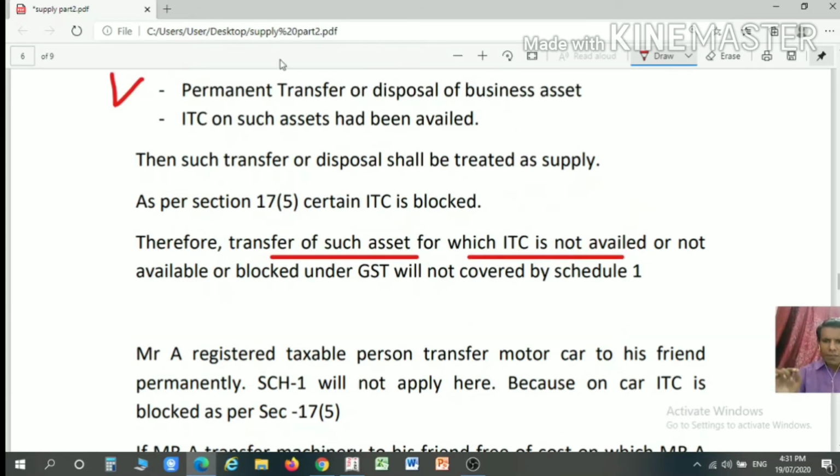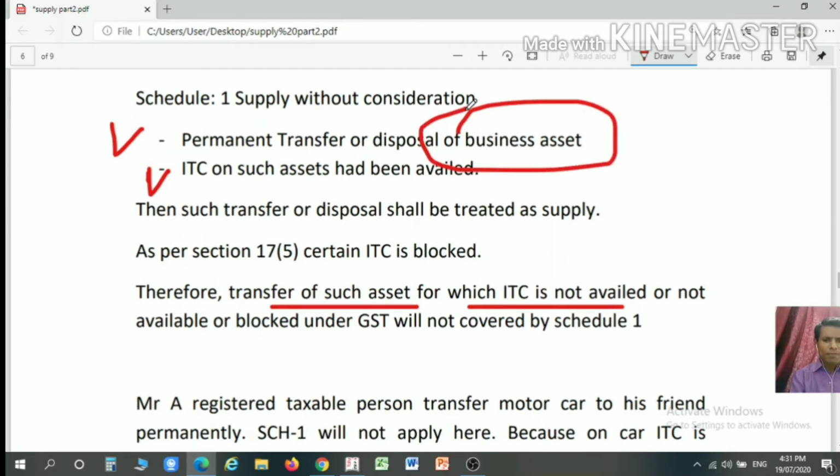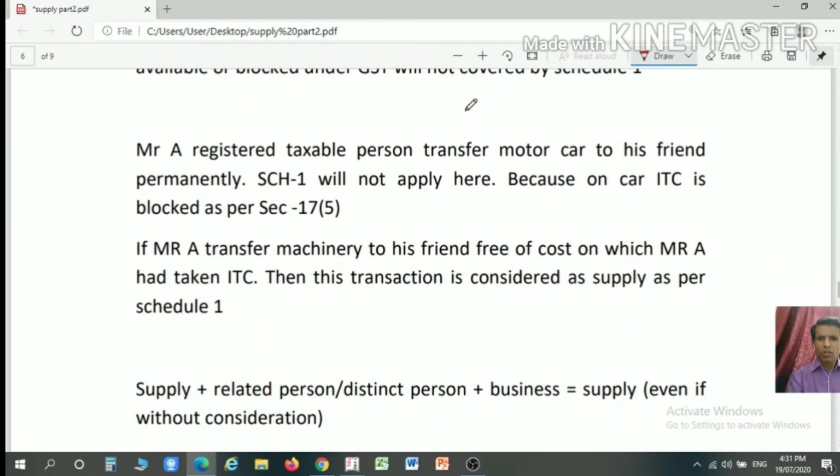So the transfer or disposal of the asset shall be permanent. Further, the ITC shall be availed on such asset and the transfer is for the purpose of a business asset. Now the example: suppose Mr. A, a registered taxable person, transfers his motor car to his friend permanently.